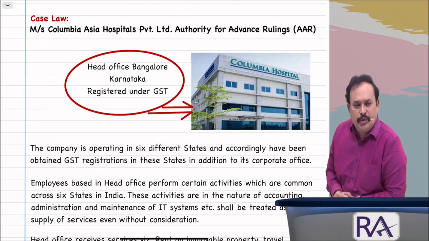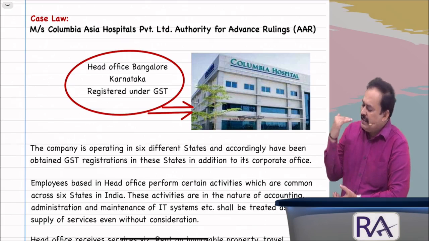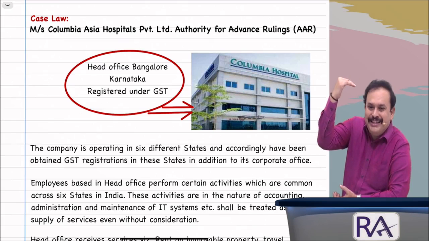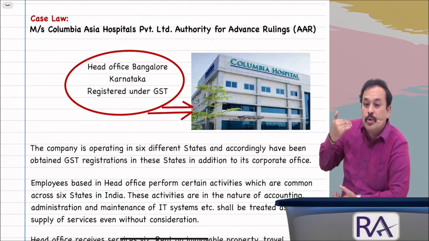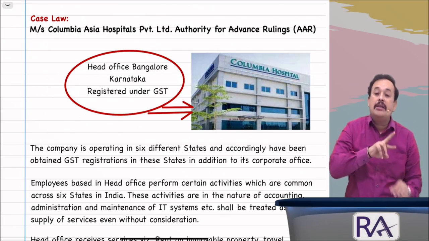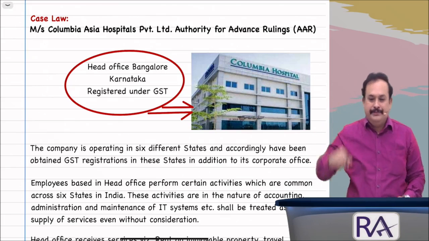authority for advance ruling. We have under GST law appeals. In our second volume, it is going to come. Right from Commissioner Appeals to the level of the apex court, namely the Supreme Court of India. In addition to that, one more route to seek justice from the judiciary is called the authority for advance ruling, followed by the appellate authority for advance ruling.